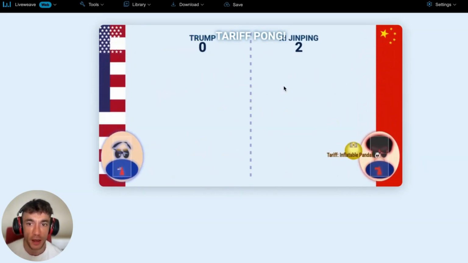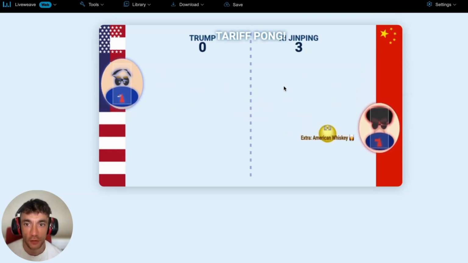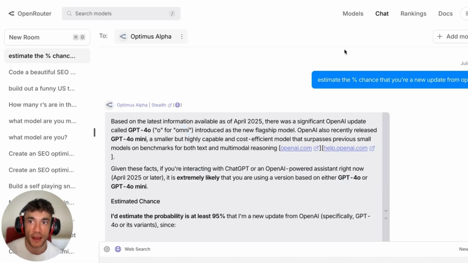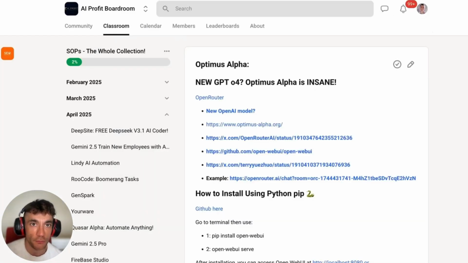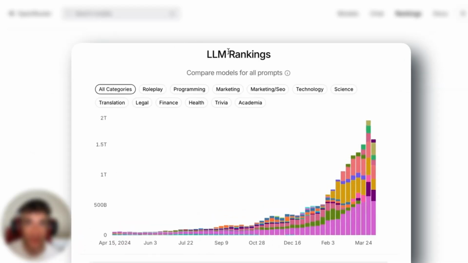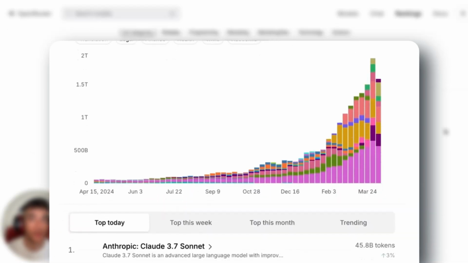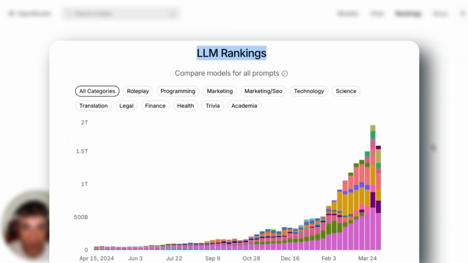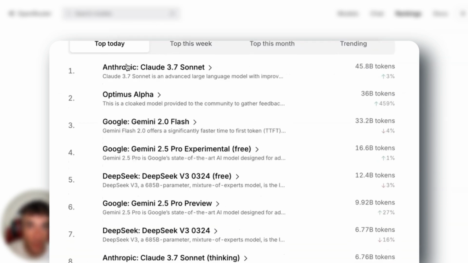It's actually only second to Claude 3.7 Sonnet. So if we go over to the rankings on OpenRouter, let me pull this up for you. So you can see the LLM rankings. This is comparing literally all the models that are on OpenRouter, and there is a lot, believe me. You can see how many models there are over time. And you can see the top today, only behind Claude 3.7, which is absolutely the GOAT for coding. It is the best for coding. But you can see Optimus Alpha is absolutely flying right here.